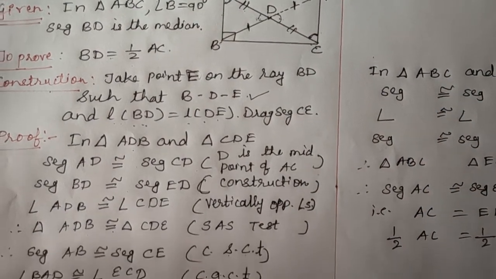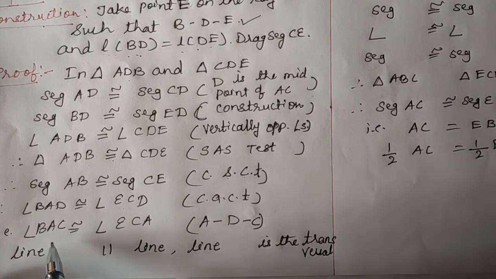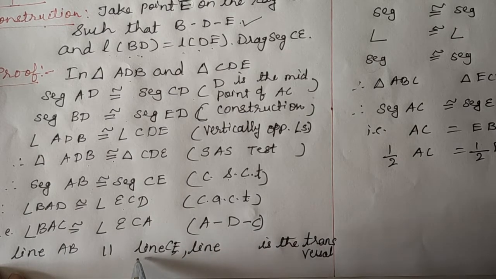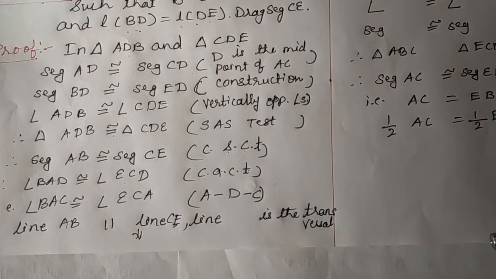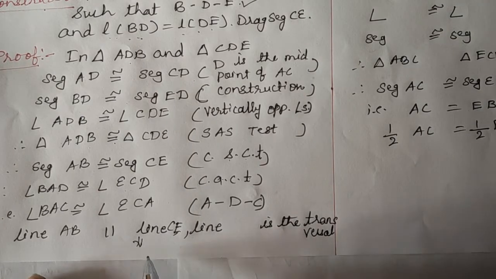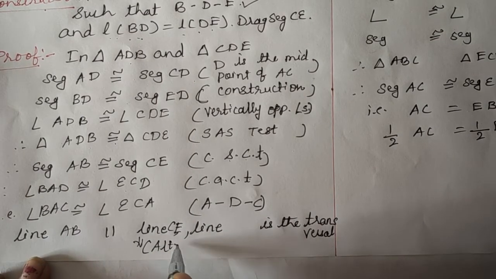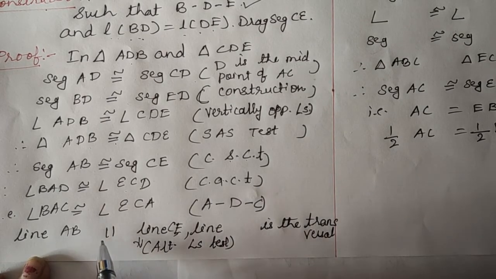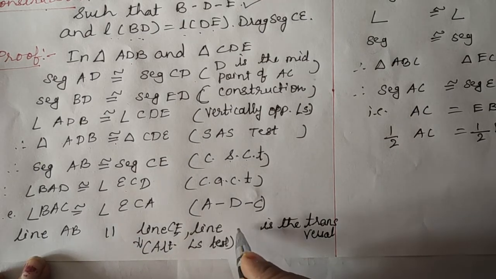So here what we write now, we are getting by this that line AB is parallel to line CE. Okay, and for this, what is the reason? Alternate angles test.